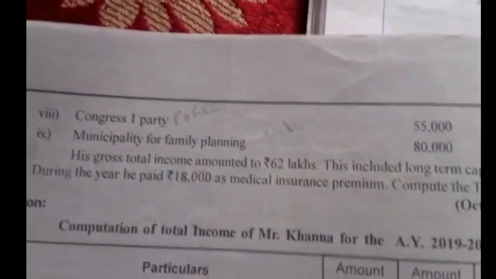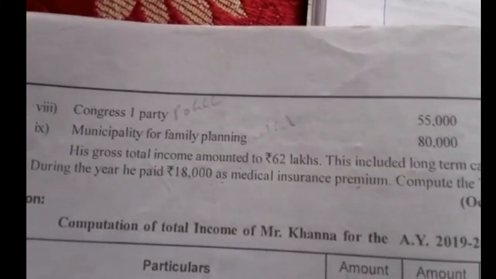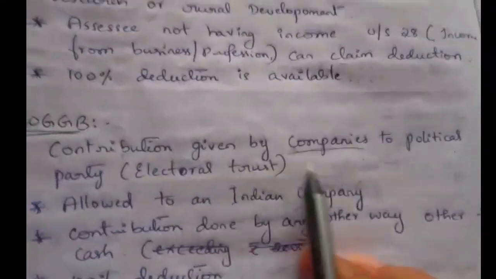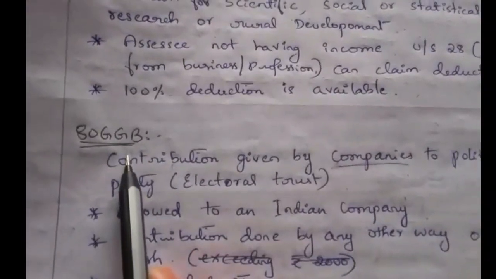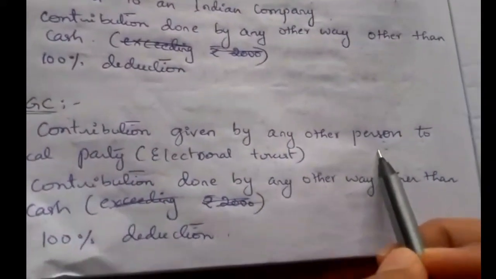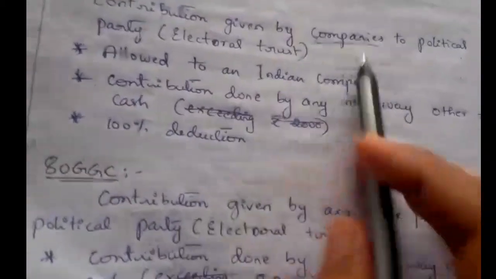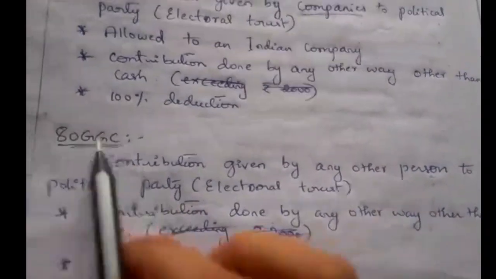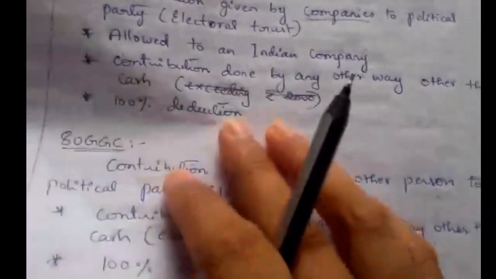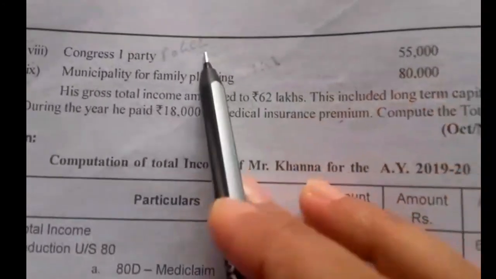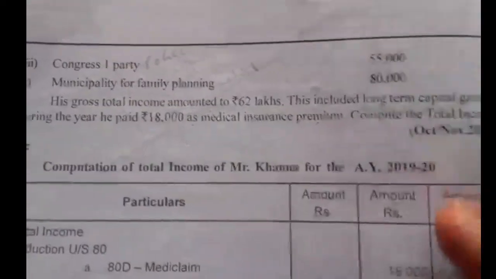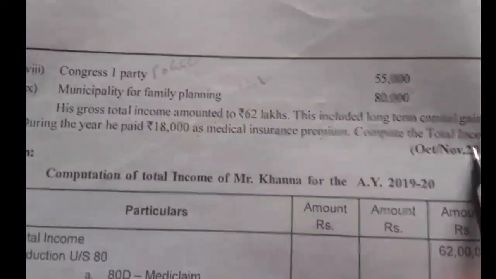If a company gives donations to a political party, the contribution by companies to a political party can be claimed as deduction under 80GGB. But this is a contribution given by a person other than a company, so for a political party the deduction can be claimed under section 80GGC. This deduction of 55,000 can be claimed under 80GGC. With the help of this we have to compute the total income.